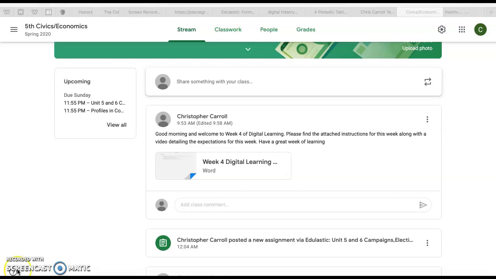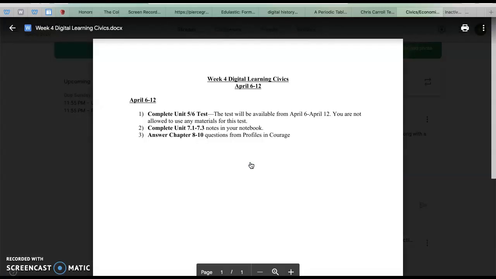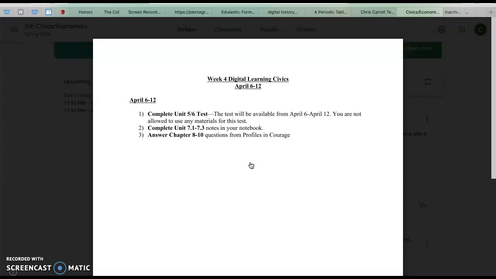You have 3 things that you are responsible for this week, and if you will click the digital learning, you will find the assignments for this week. The first thing is going to be to complete Unit 5-6 test. This test is available beginning today, and it will go up until April the 12th at 11:55 p.m. So you have all week to be able to take this test.